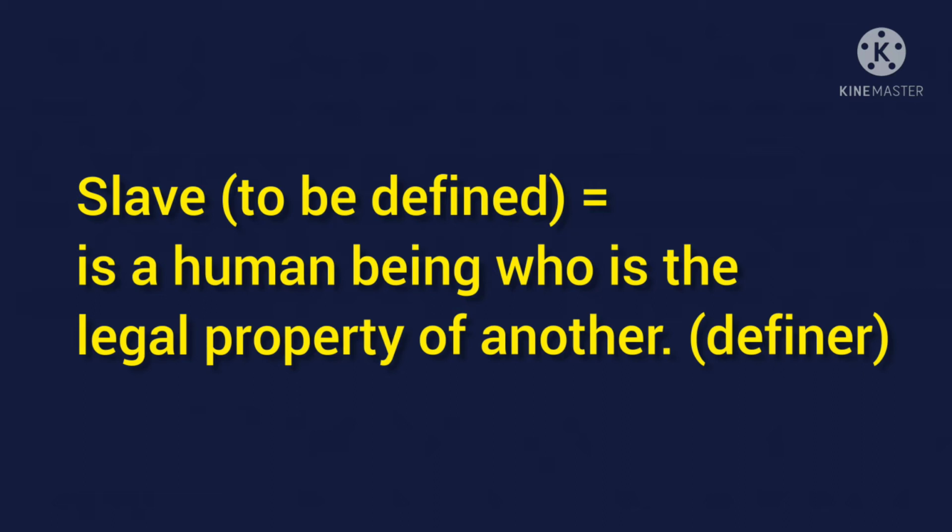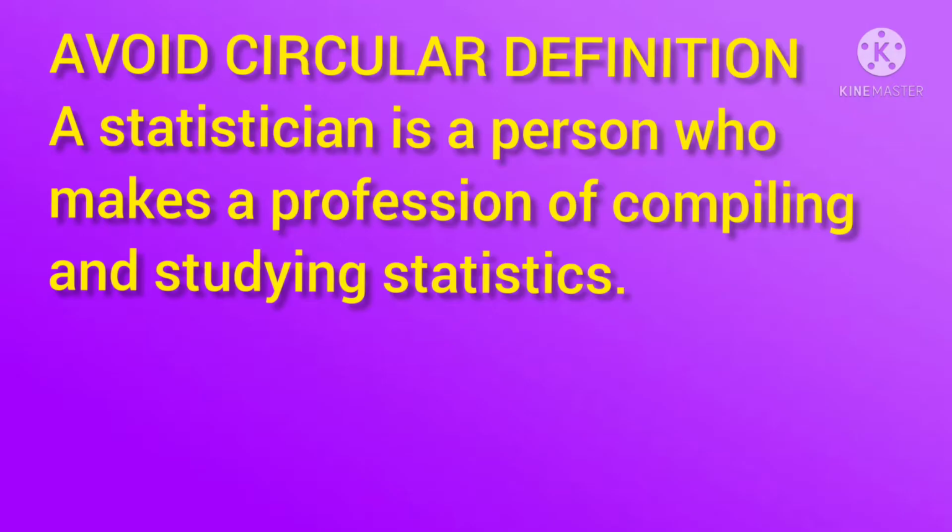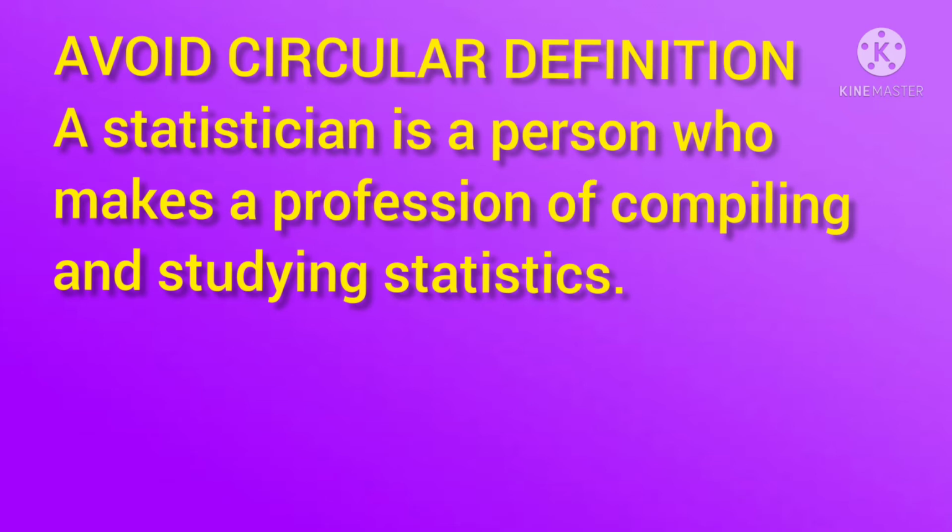Secondly, now this is only a word of caution. When you define a term, don't beat about the bush. Don't be circular. When we are circular, when we try to say something in a roundabout way, we don't actually define the term or word. So let's take this very simple example. Who is a statistician?